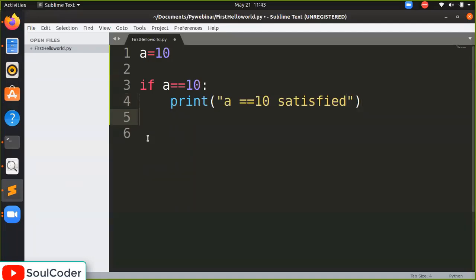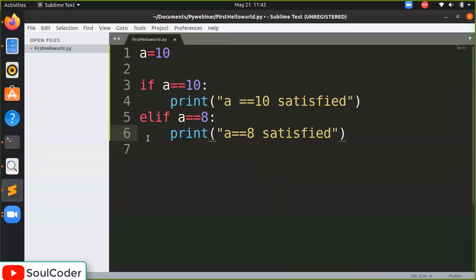Now when you have more than one condition, I am going to write elif a equal to 8. I'm going to put a colon here, print a equal to 8 satisfied.